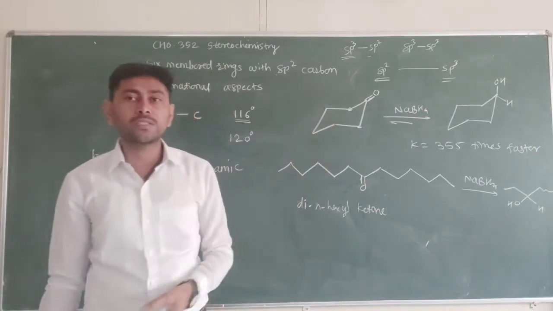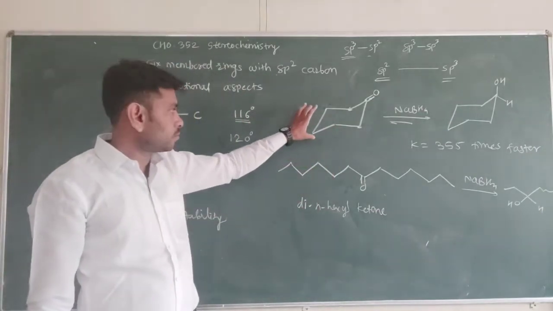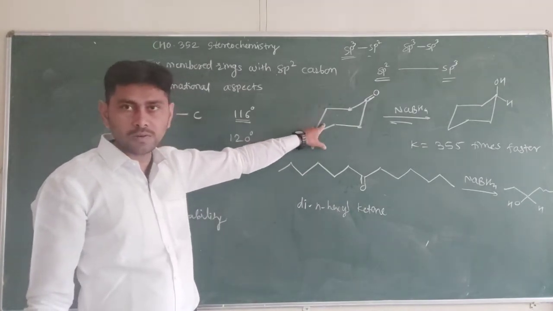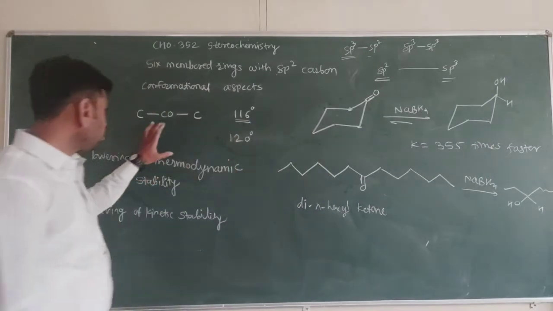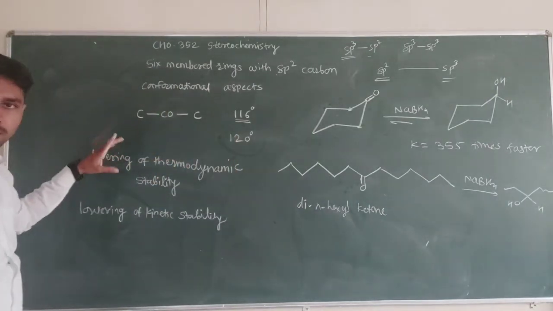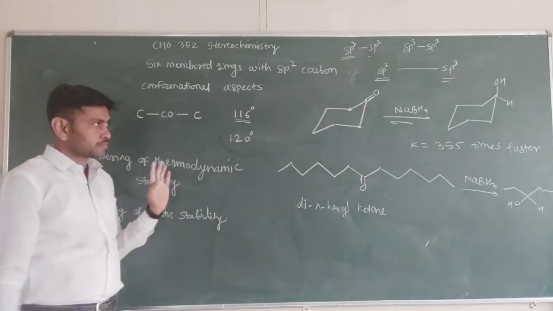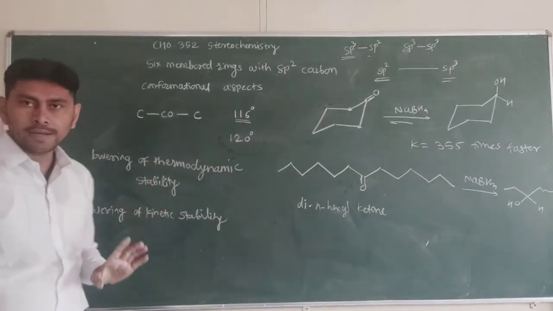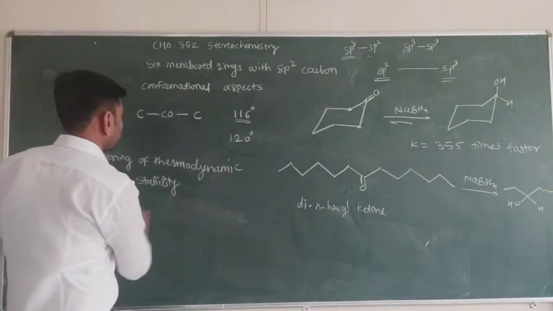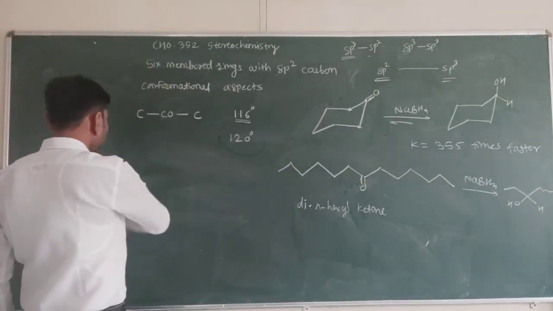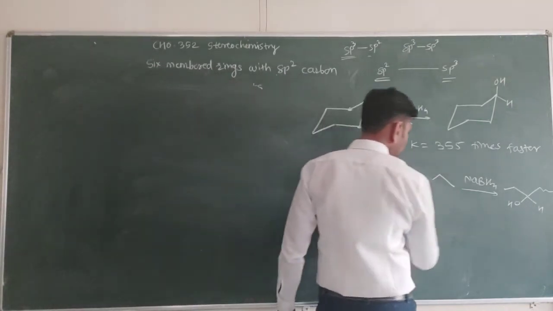So ring inversion is faster in cyclohexanone as compared to the cyclohexane ring system. Due to these two strains, angle strain and torsional strain, there is a lowering of thermodynamic stability and also a lowering of kinetic stability. So this is about six-membered ring systems with sp2 carbons. We have exemplified it here.